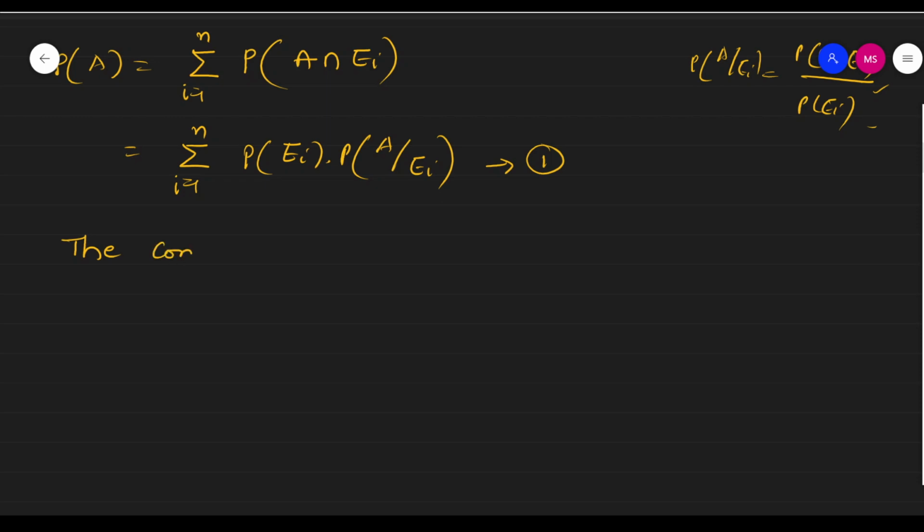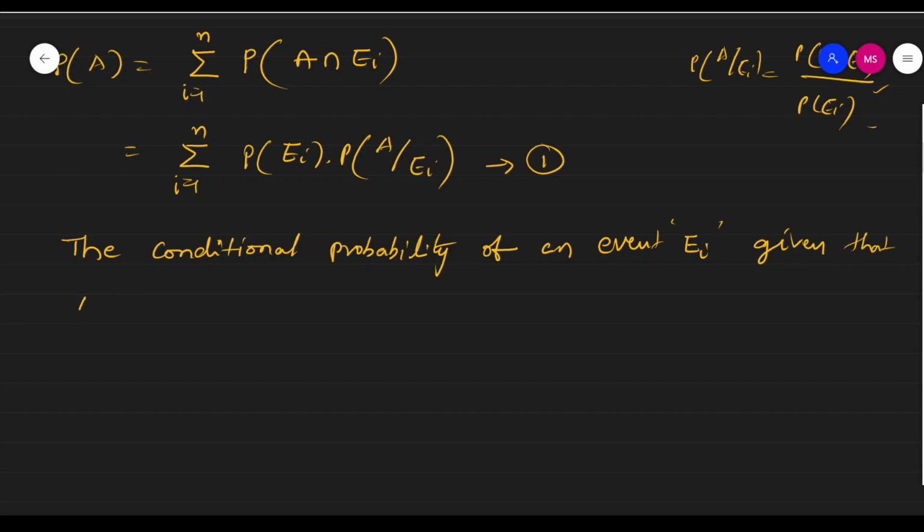So now the next one is the conditional probability, right? The conditional probability of an event Ei given that A is very important.